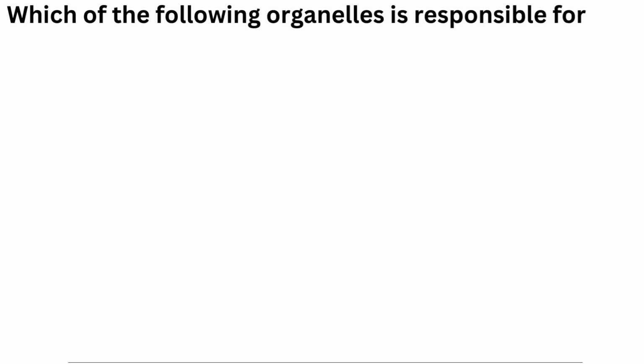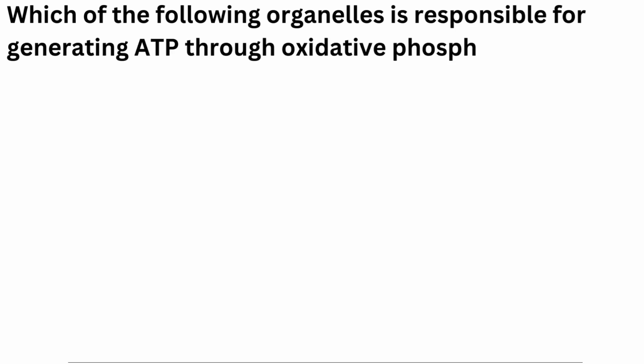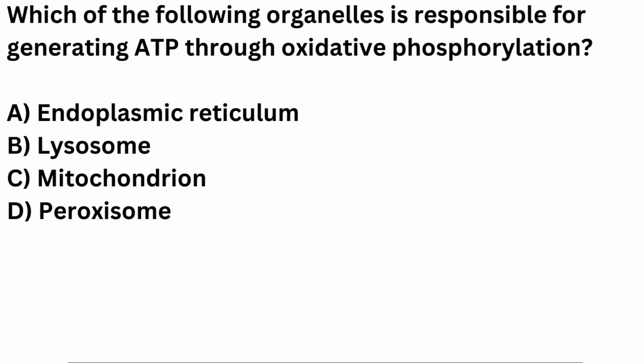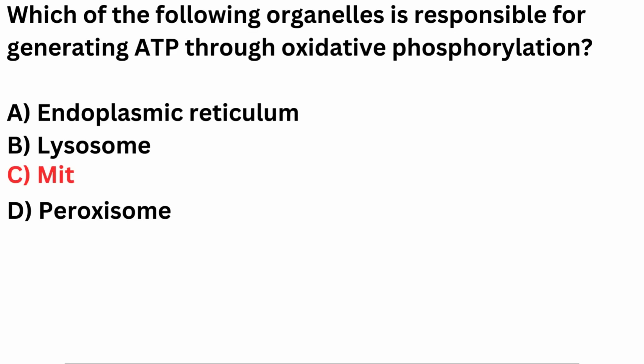Which of the following organelles is responsible for generating ATP through oxidative phosphorylation? A. Endoplasmic reticulum. B. Lysosome. C. Mitochondrion. D. Peroxisome. Correct answer is C.